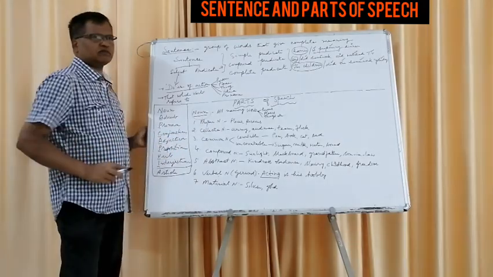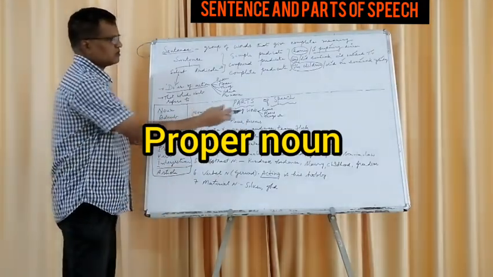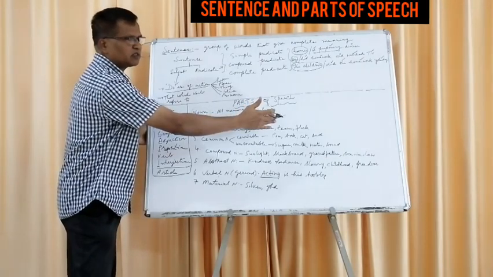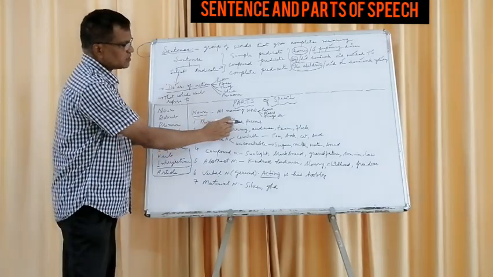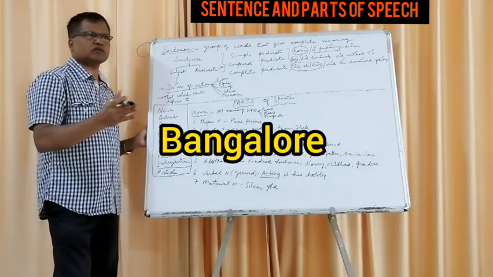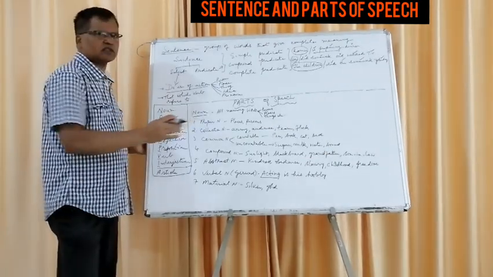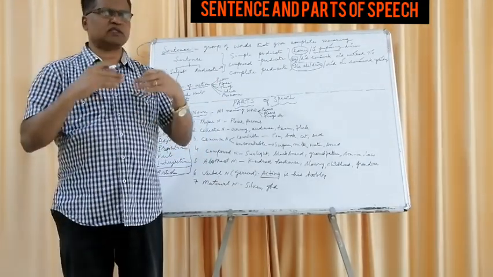First is proper noun. Proper nouns are places and persons. Persons, places, things, ideas, whatever, they come under nouns. Proper nouns are places and persons. Places can be Bangalore, Mysore, or whatever the place. Persons are our names, personal names.